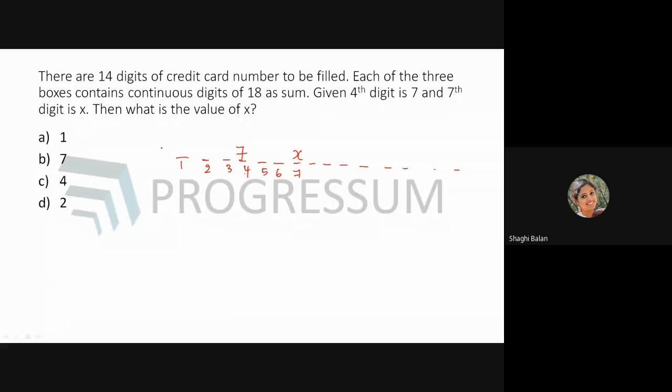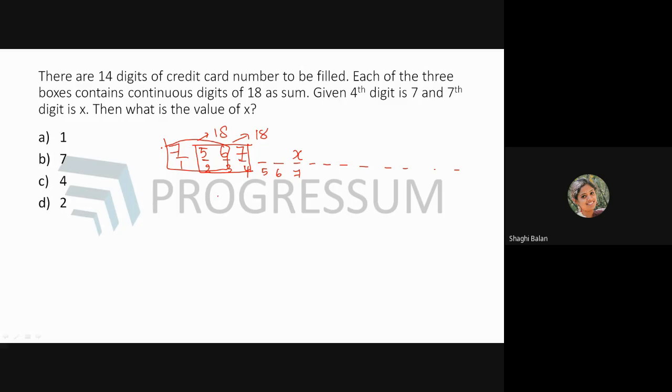And it is also given each of the three boxes contain continuous digits of sum 18. So continuous digits means it should be like 5, 6, 7. 5 plus 6 is 11, 11 plus 7 is 18. So that is satisfying. If you are taking 1, 2, 3, then the first should be 7, so the 2nd and 3rd will be 5 and 6. The sum of the first three is 18. Again, if you take 5, 6, 7, again it is 18.